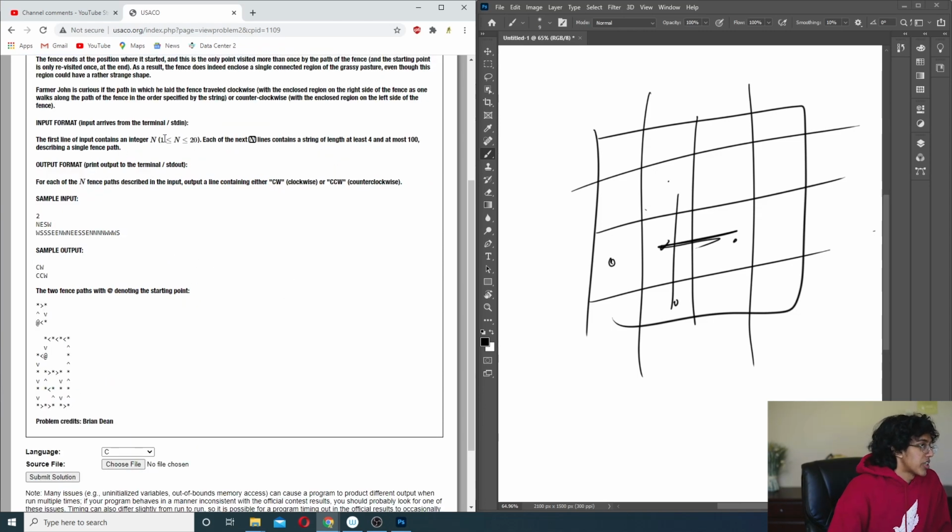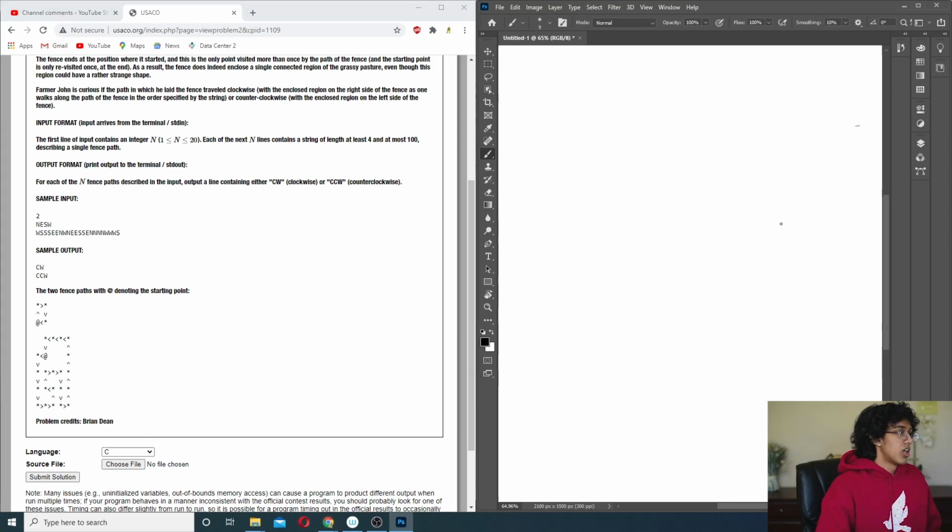Okay, so they did basically give you a ton of fences, and then you want to see if each one is counterclockwise or clockwise. Okay, so let's see. I think this is troll, but I'm not exactly sure. But basically, you could either start your fence going this way, this way, this way, or this way, right? So let's just say, for example's sake, that you started going this way, right? Then there's no way you're gonna come back here and go there, because the only one that's revisited twice is the starting point, right? So you can't come from here, but you could come from there, right?